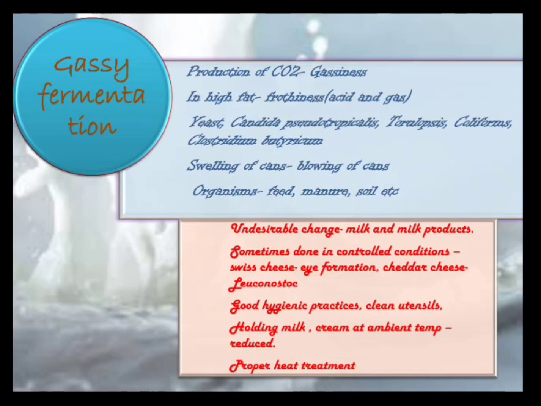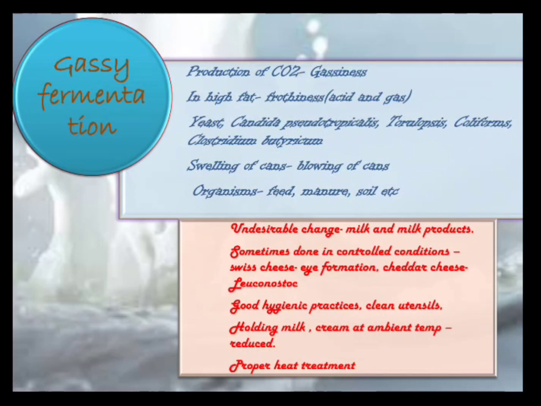Now when this kind of condition happens, what happens to the consistency of milk? It becomes frothy in nature. Why? Because of the excessive accumulation of this gas, it becomes frothy, and the milk becomes a little thick. Generally you see this. Is it added deliberately to enhance the flavor, or does it result in spoilage? Most of the time it is spoilage, but sometimes it is added in controlled conditions. Why? To get certain milk products, like cheese.